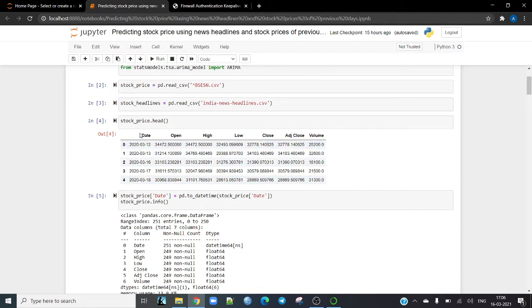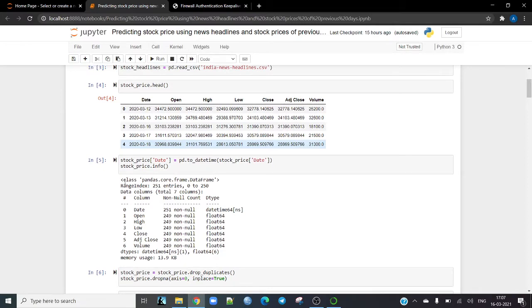For example, in the date column, the dates are in string format, and we need this to be in datetime format. So we need to change it using the pandas to_datetime function. And then there is this index column, which is 0 1 2 3 4. Again, this is not needed, so we have to drop this column.